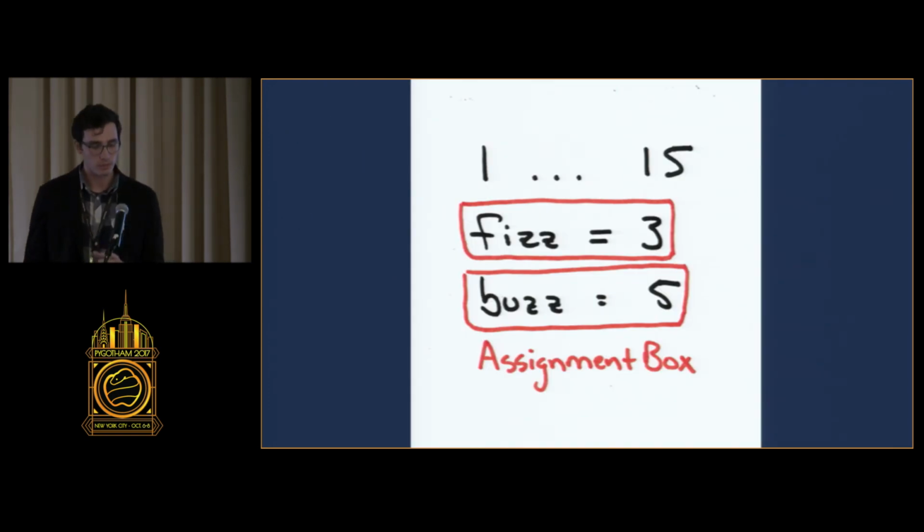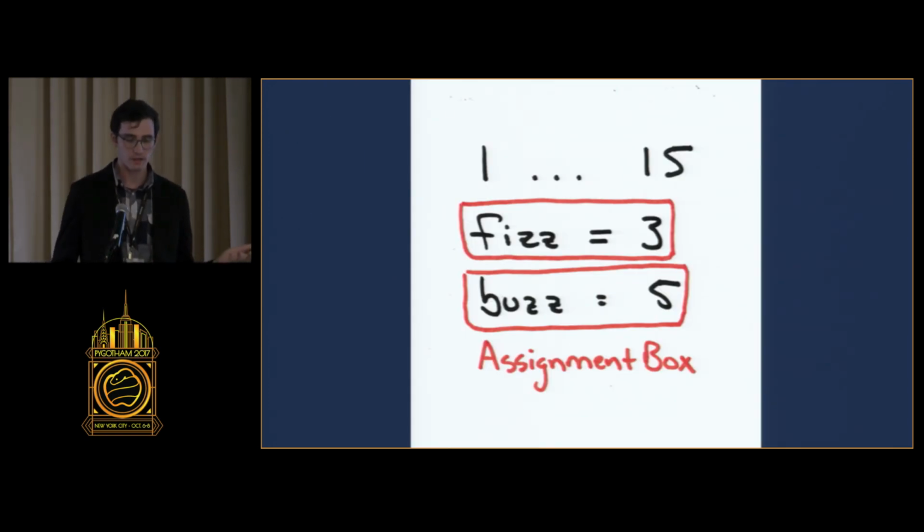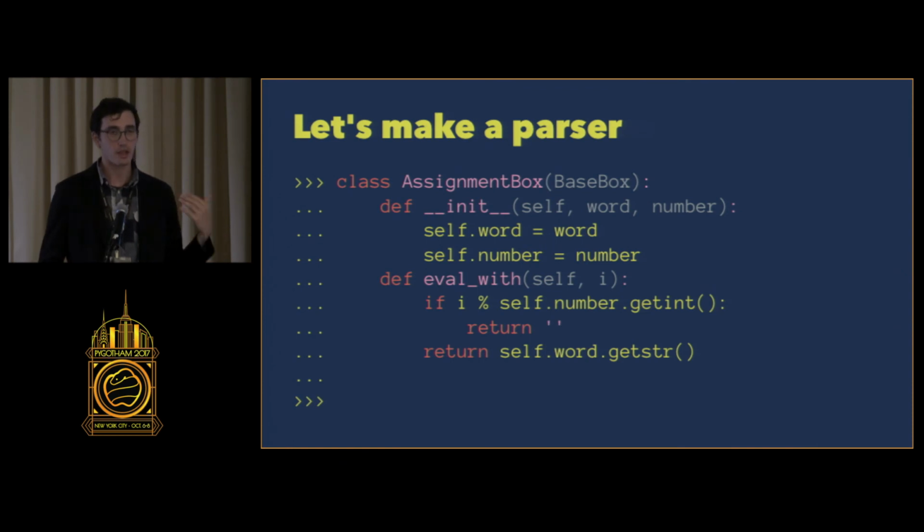And now it starts to get a little more complex. So this is an assignment box. It's going to take a word and a number and store that when it's initialized. And then I'm going to write this function called evalWith. And it's going to take an integer. If that integer is not evenly divisible by the number that I initialized it with, it returns an empty string. But if it is evenly divisible, it returns the word that was in the assignment.